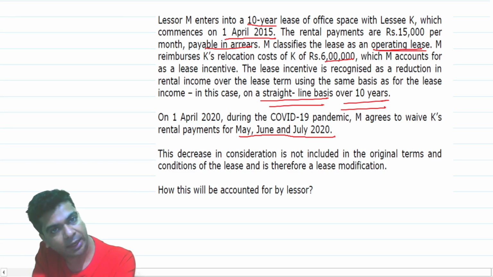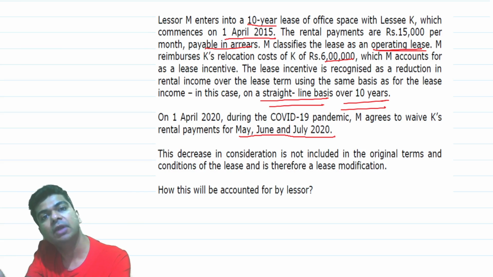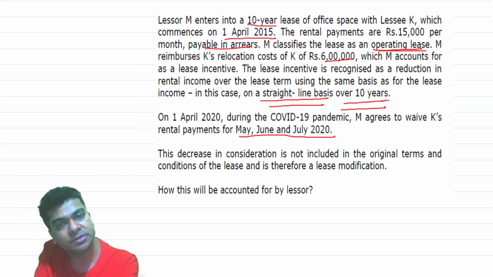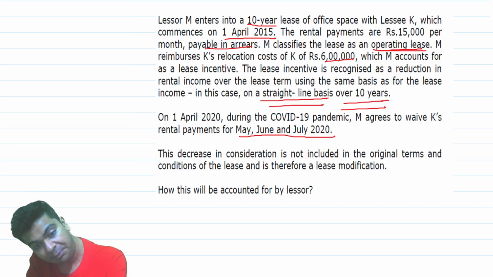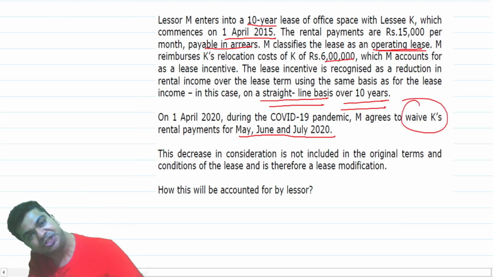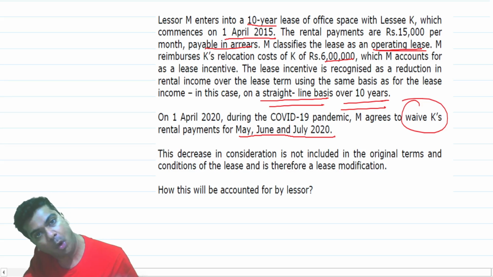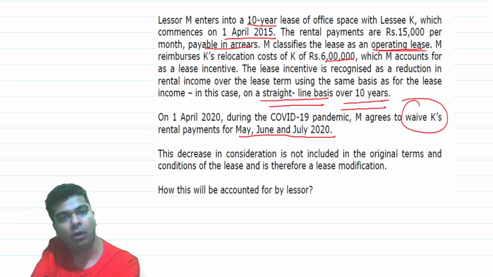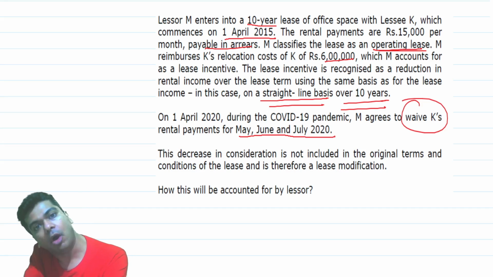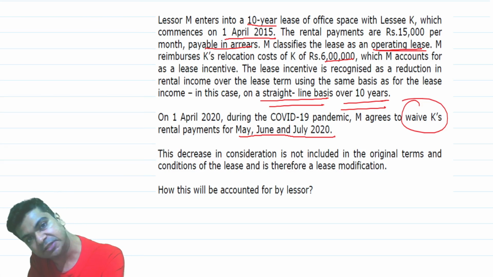In the earlier case, we were saying that you don't pay the rent now, later we will proportionately increase your rent. So our total lease receipts were not getting disturbed. But this time we are waiving, we are suggesting to our lessee that you don't pay lease rent at all. If the lease rent is not paid at all, then automatically your total lease receipts will change.